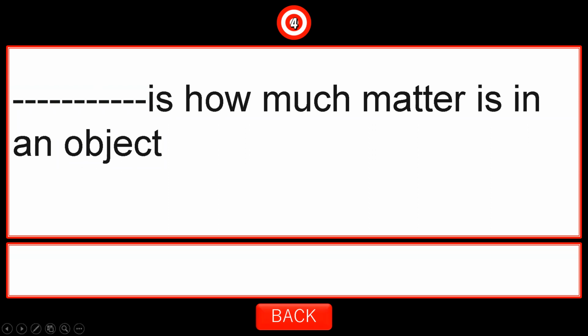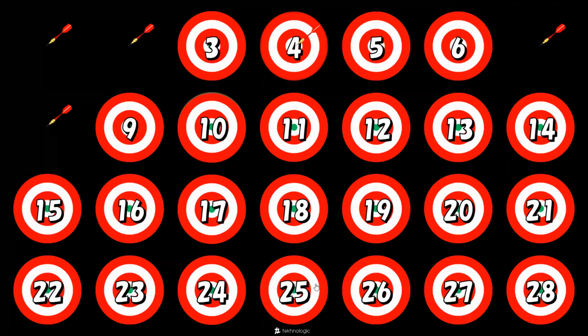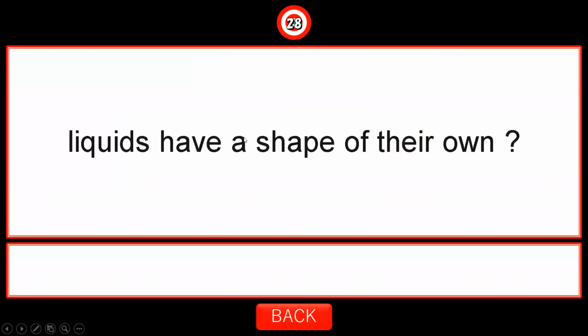Thanks, honey. Super. Yes, Abdullah Al-Hakami. Yes, teacher. Choose a number, please. 28. Here in 28, liquids have a shape of their own. True or false, Abdullah? False. Which kind of matter has a shape of its own? Solid. Great job, Abdullah. But liquids and gases have no shape. Thanks a lot, honey.